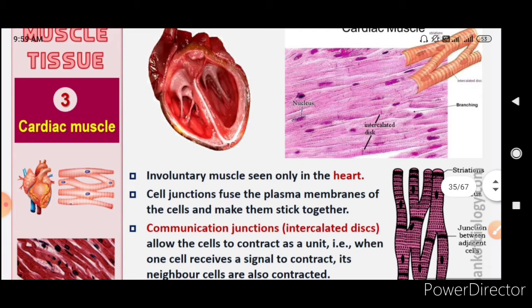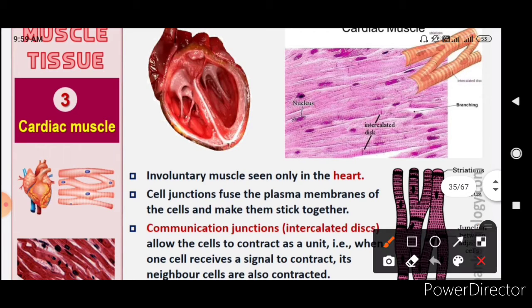Okay, cardiac muscle is only found in the heart. So we know that we call a doctor who is specialized in heart functions, a heart specialist, a cardiologist. So the muscles present in the heart are the cardiac muscles. They are involuntary muscles seen only in the heart.